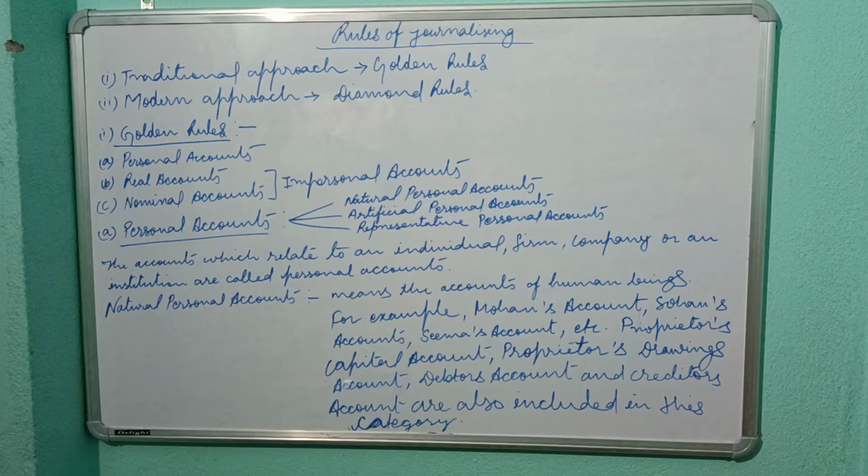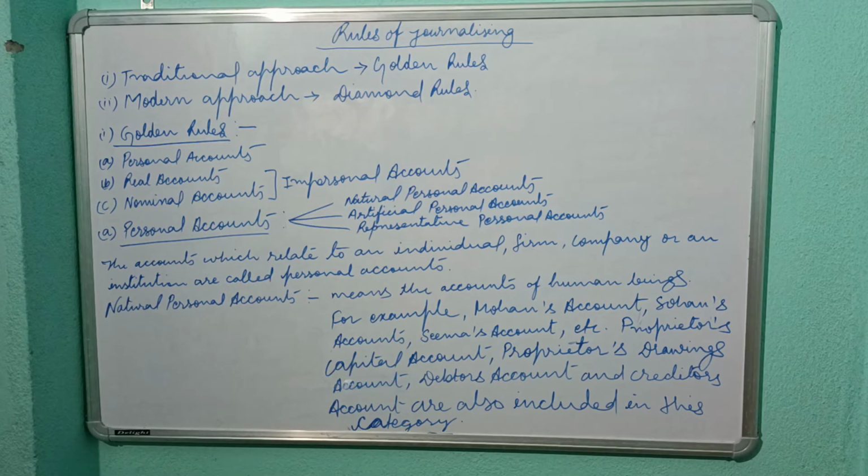Then it is mentioned that impersonal accounts are divided into real accounts and nominal accounts. So conclusively, there are three types of accounts in golden rules: personal accounts, real accounts, and nominal accounts.